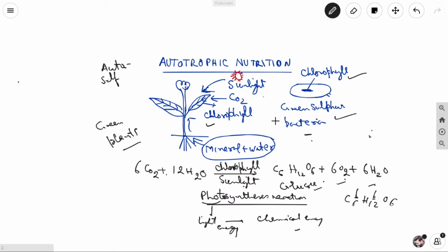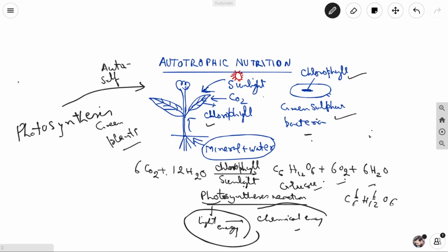Similarly, green sulfur bacteria have chlorophyll and show the same reaction. They prepare their own food by the help of the sunlight. The process of autotrophic nutrition in plants is called photosynthesis, where light energy is converted into chemical energy.